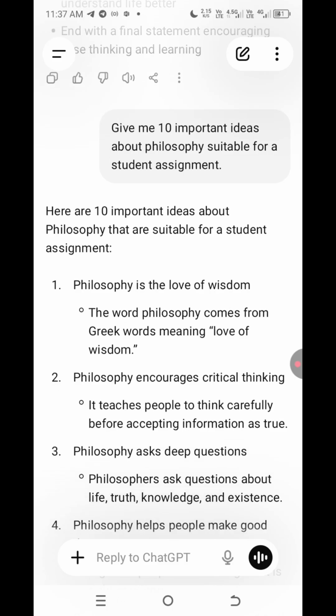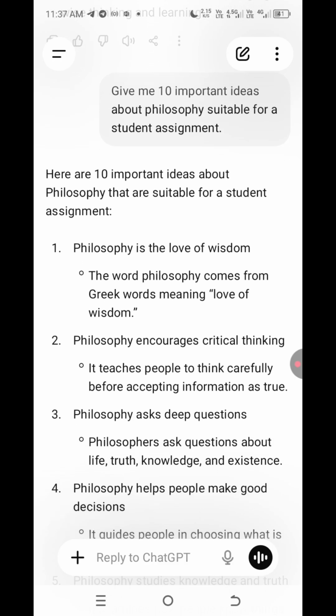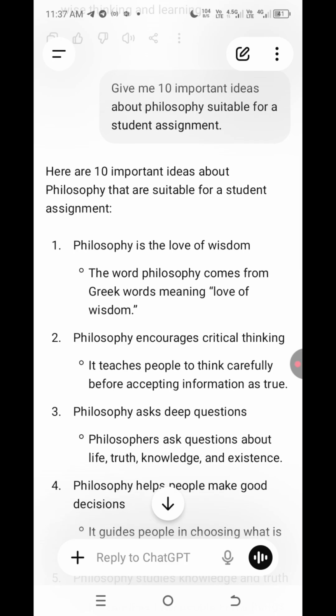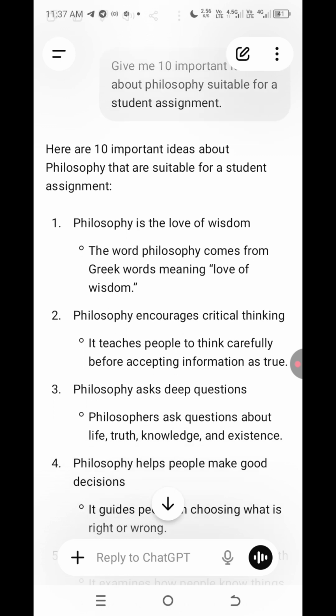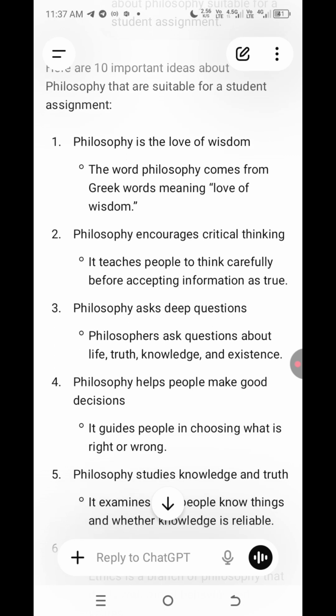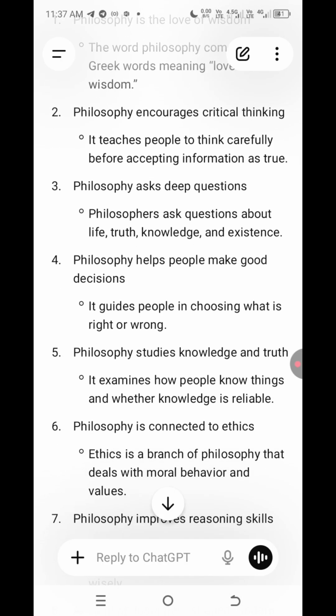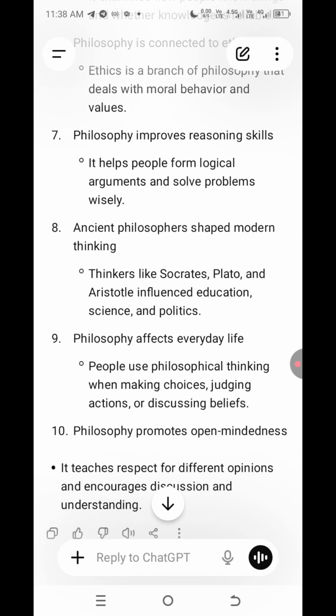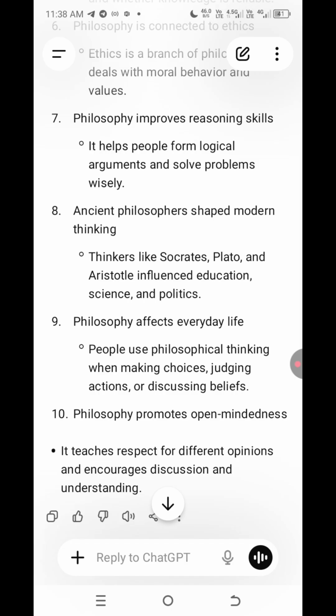Philo means love, and Sophia means wisdom, so love of wisdom. Philosophy also encourages critical thinking. These are the points you should know about philosophy, and these are the main points.